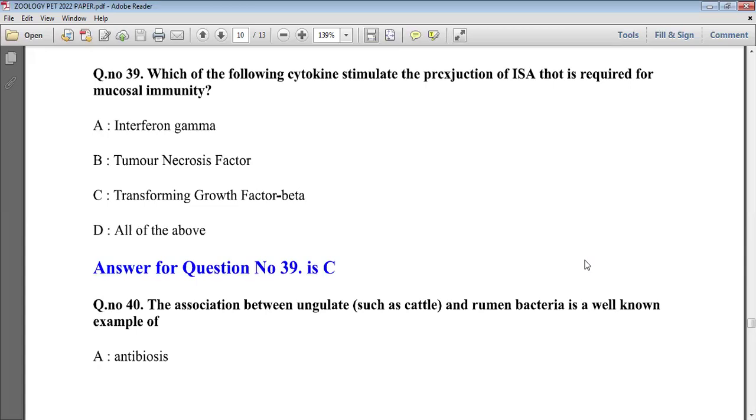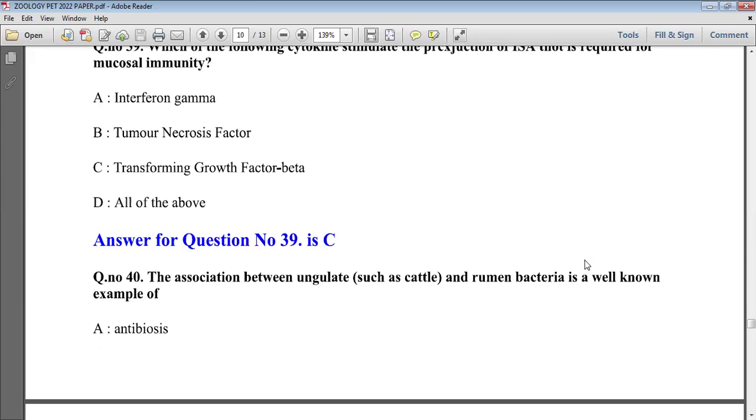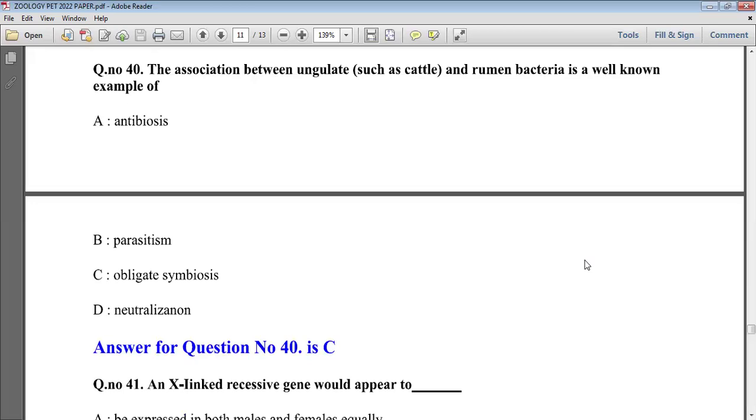Mucosal sites in our body are the respiratory tract, gastrointestinal tract, and genitourinary tract. These three tracts have mucus. So option C tells about transforming growth factor beta, which performs growth, differentiation, and apoptosis as a result of mucosal immunity.